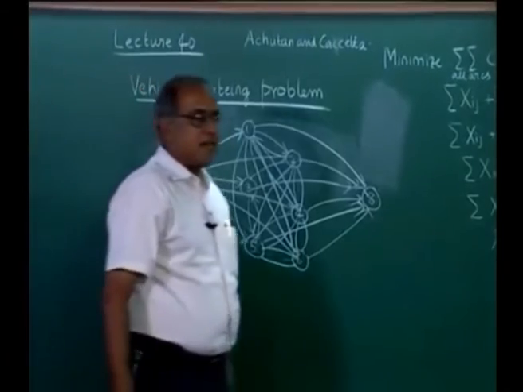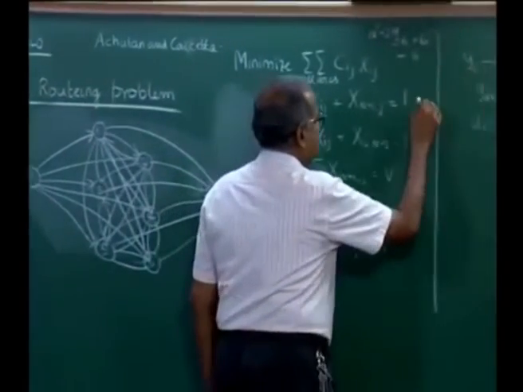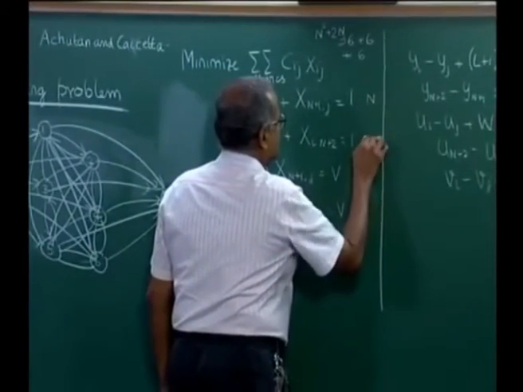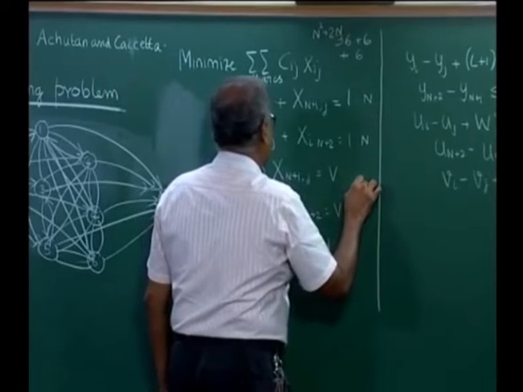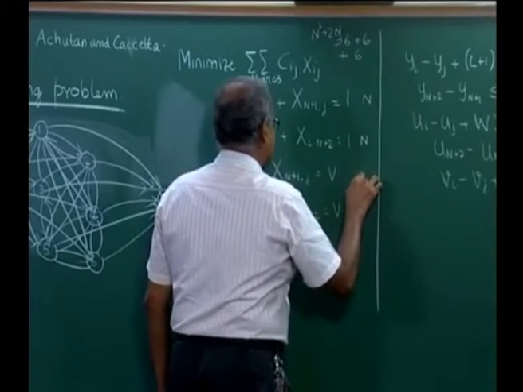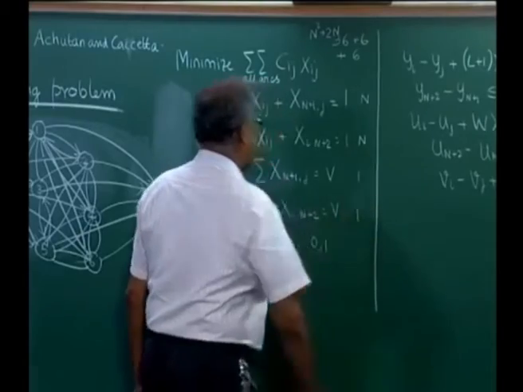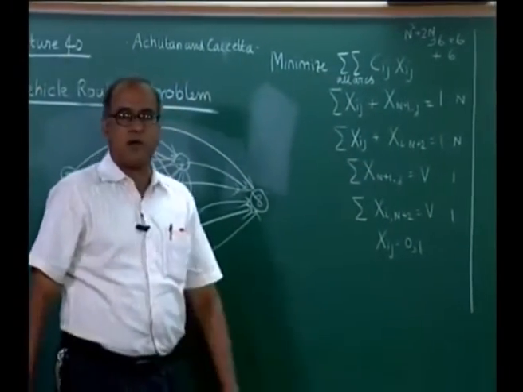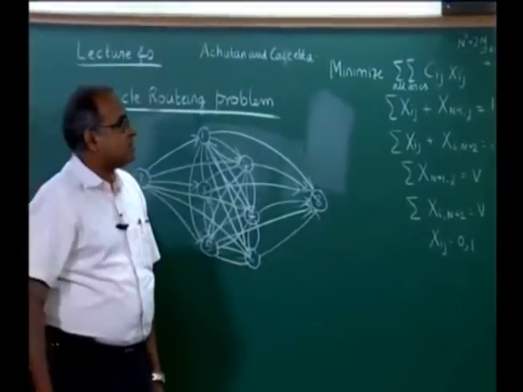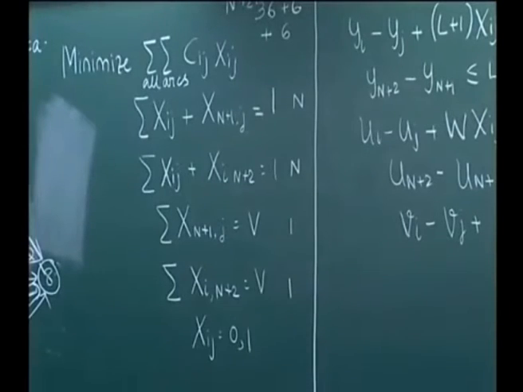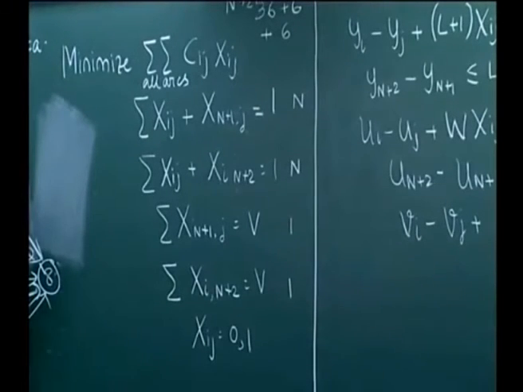The number of constraints, this will be n constraints, this will be n constraints, this will be one constraint and this will be one constraint. So we will have 2n plus 1 constraints. So this will have n square plus 2n variables and then it will have 2n plus 2 constraints, and you can solve it as a binary IP to get the solution to this particular problem.